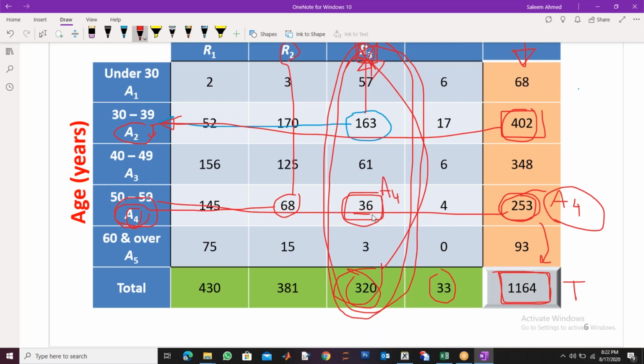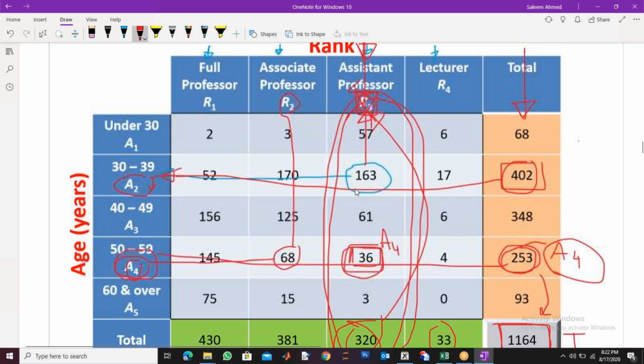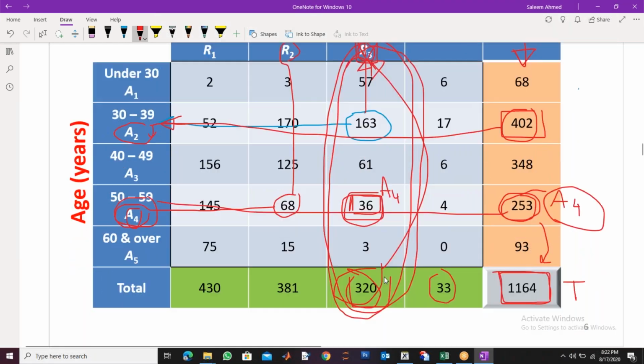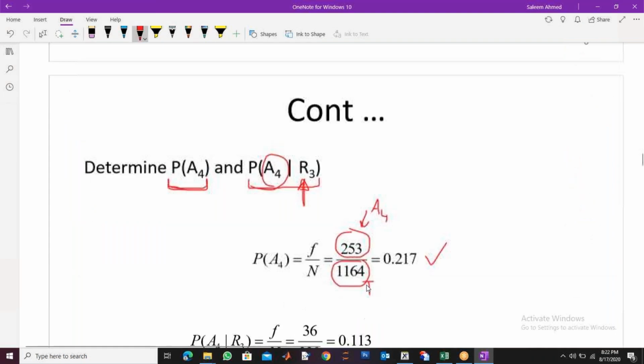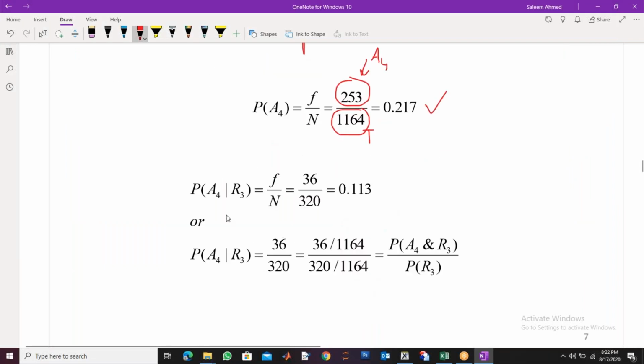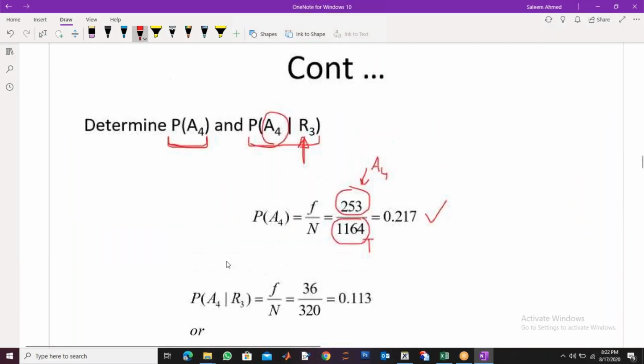So now there are 36 people in age group A4, given that they are assistant professors, and the total number of assistant professors is 320. So instead of considering the other column, now I am considering this column. So 36 by 320. This is the answer. This is also the concept of reducing the sample space.